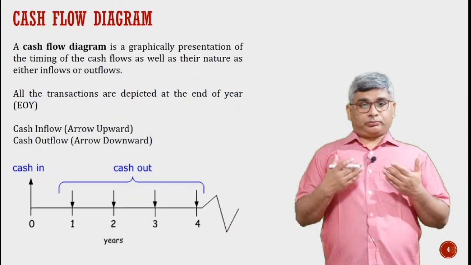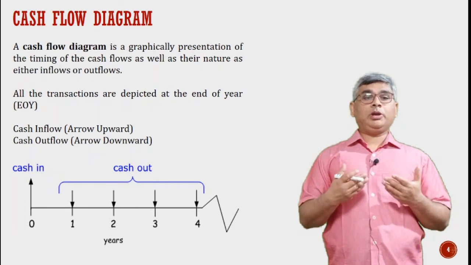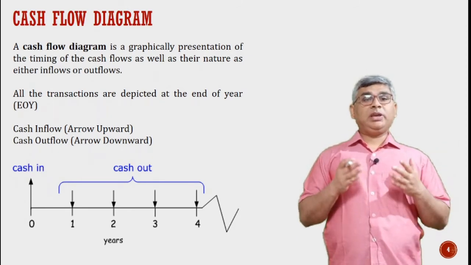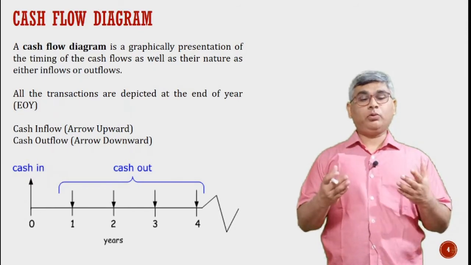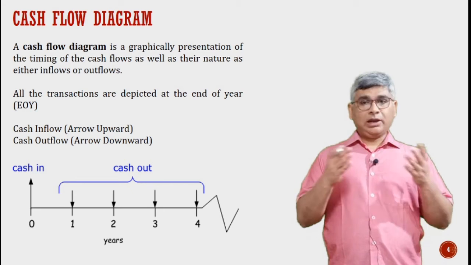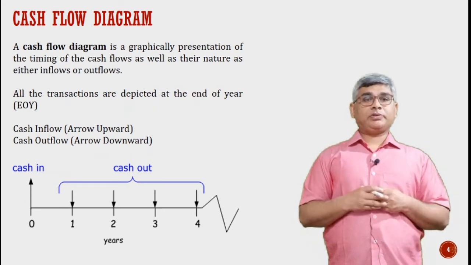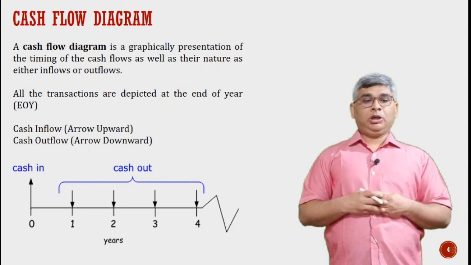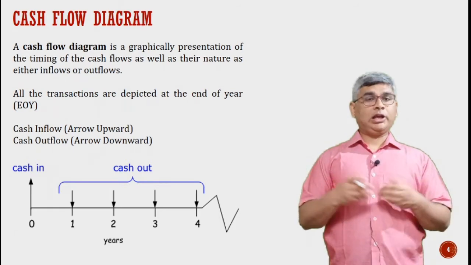Now, whenever we solve any economy problem based on cash flows or the time value of money, one of the basic things is that we must first know how to draw a cash flow diagram. A cash flow diagram is simply a graphical representation of all the transactions which are taking place. Generally we have two types of transactions.